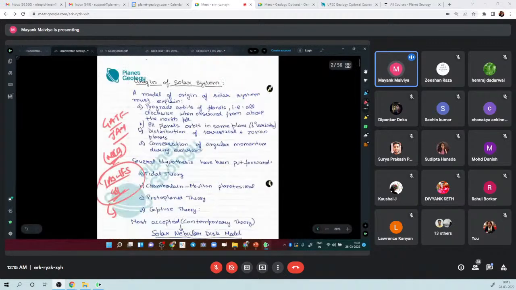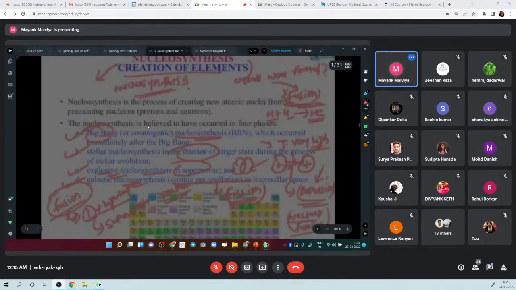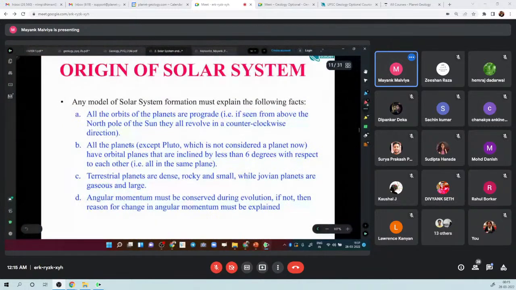Now we'll come to the part which is important for an exam, right? Which might be asked in exam. That is the origin of solar system, right? So it is in the continuity itself. But firstly, what I want to tell you is, can anybody tell me when human life evolved?